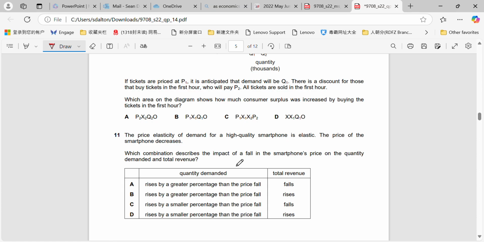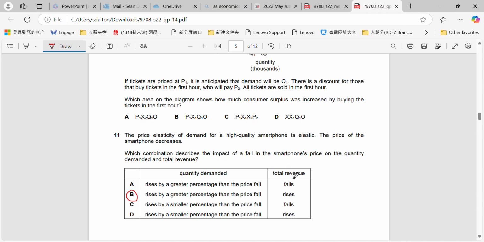Price elasticity of demand for a high quality smartphone is elastic. Price of the smartphone decreases. Price goes down, it's elastic, so quantity demanded should go up by a greater percentage than the price fall, and the total revenue should rise. So that will leave us with B here. Very simple. Remember, elastic, price down, quantity demanded up by more than price, total revenue up.